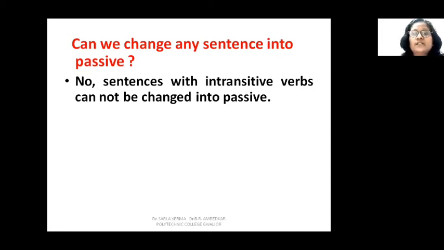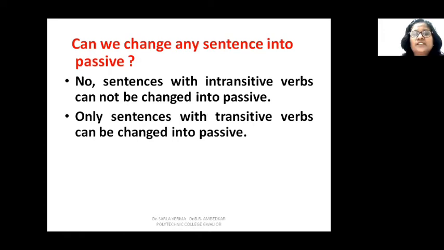So sentences with an object with the verb, we say they have transitive verbs. ट्रांजिटिव इसलिए कहते हैं क्योंकि वहां एक्शन सब्जेक्ट से शुरू होकर ऑब्जेक्ट पे खत्म होता है. Action begins with the subject but it ends with the object, and the action is transferred from subject to object. But when the action begins with the subject and ends with the subject only, then it is an intransitive verb. So only sentences with transitive verbs, or sentences which have an object, can be changed into passive.